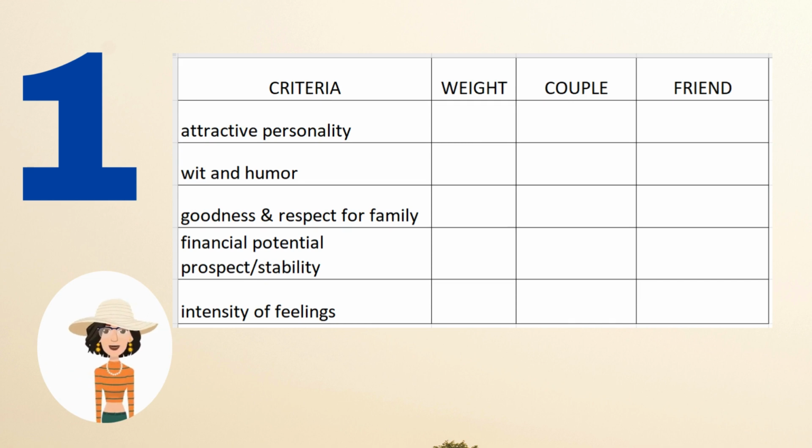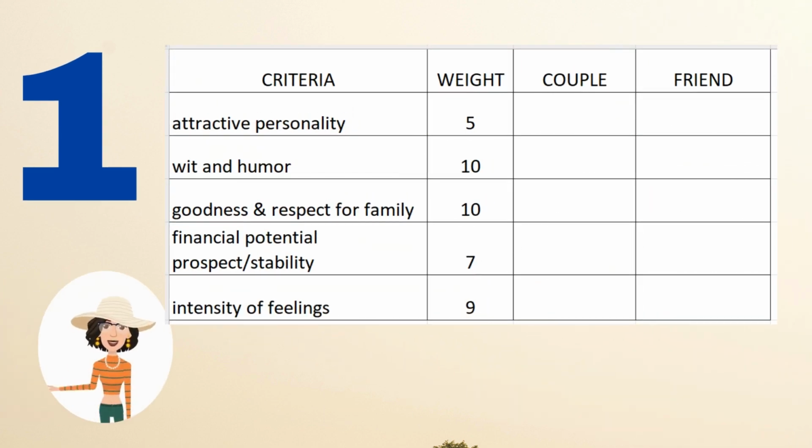On the first column, write your criteria for consideration or evaluation depending on what you value as important, such as attractive personality, wit and humor, goodness and respect for family, financial potential, intensity of your feelings. On a scale of 1 to 10, 1 being the least important and 10 being the most important to you, rate each criterion in column 2.